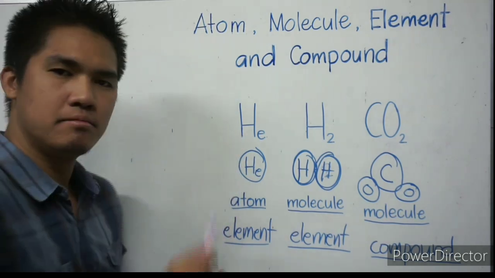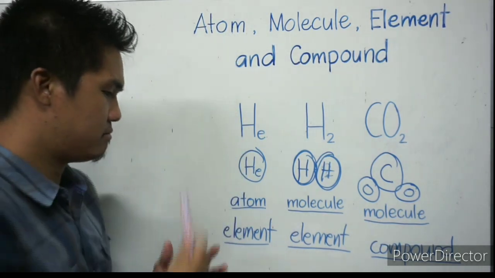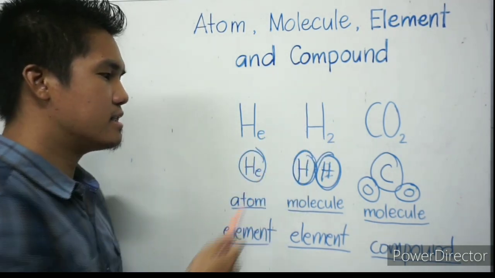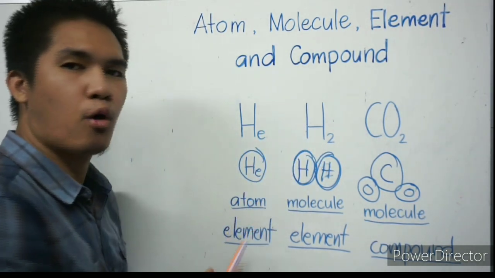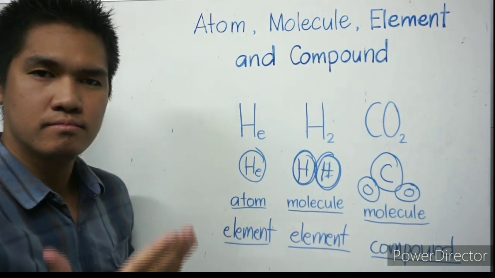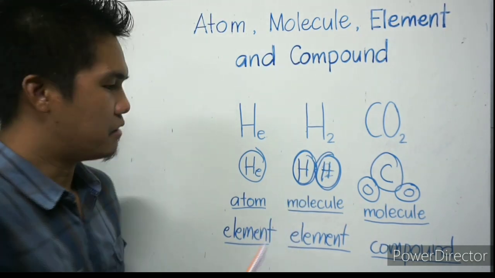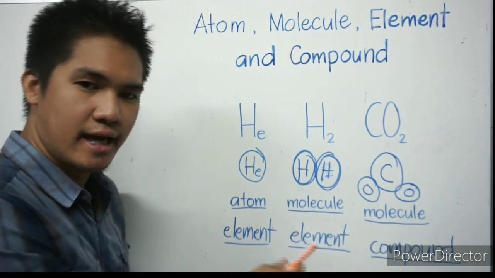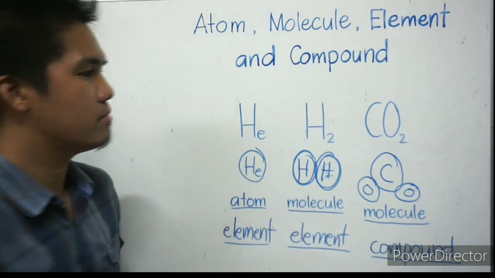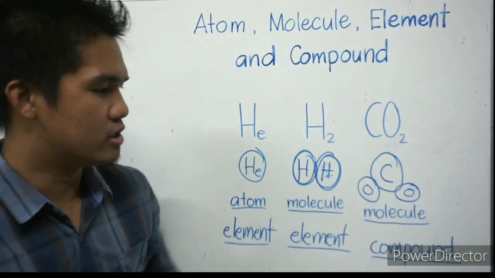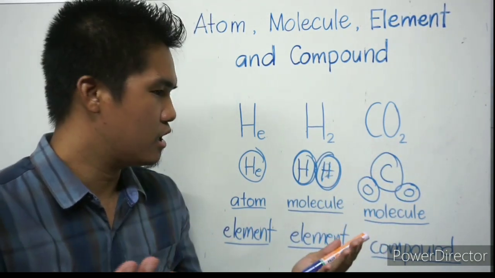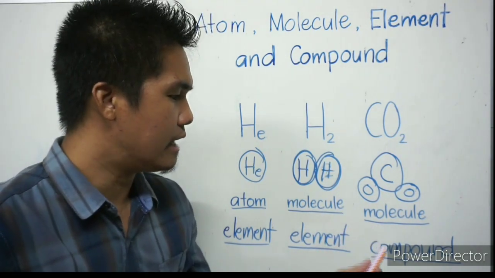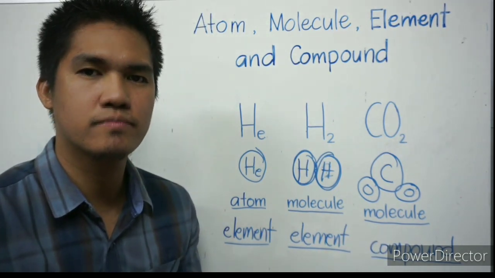Again, helium is an atom and element. Hydrogen gas is composed of two the same atoms, so it's a molecule, and then it's an element. It's the same. Carbon dioxide is a molecule because it's a combination of two or more atoms, and then it's compound.